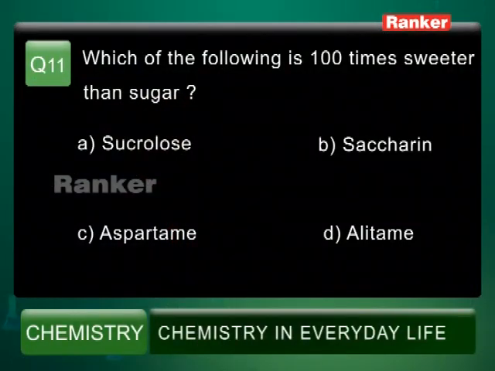Sucralose is an artificial sweetening agent 600 times greater than sugar. Saccharin is 550 times greater than sugar. Aspartame is 100 times greater than sugar, and allitame is 2000 times greater than sugar. So the right answer is aspartame, which is 100 times greater. The answer is C.